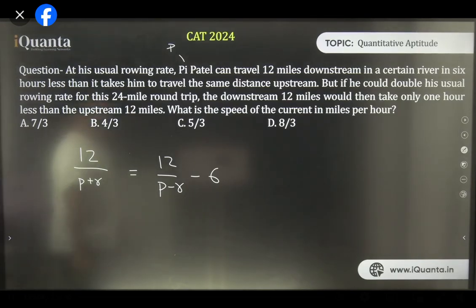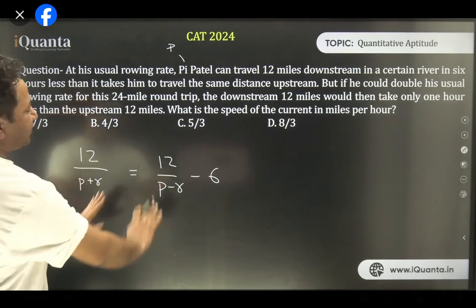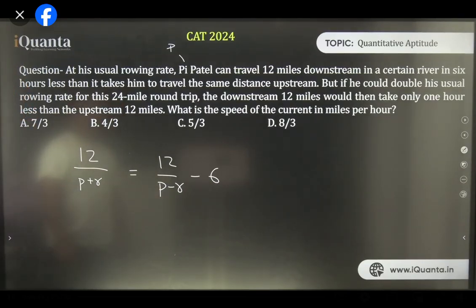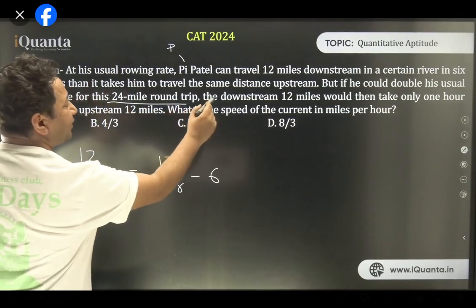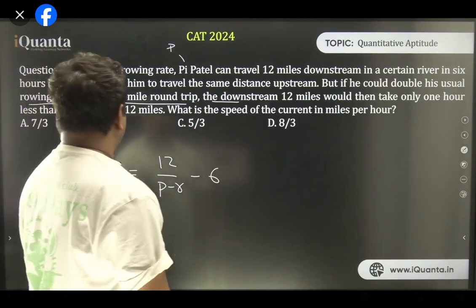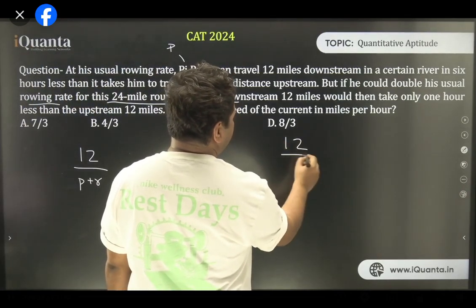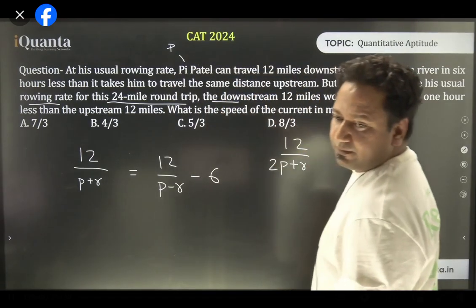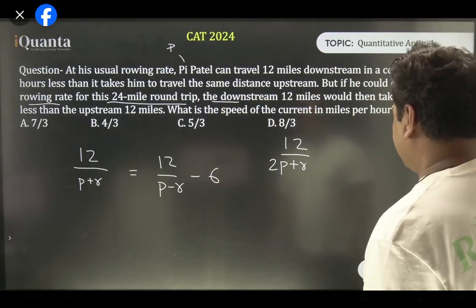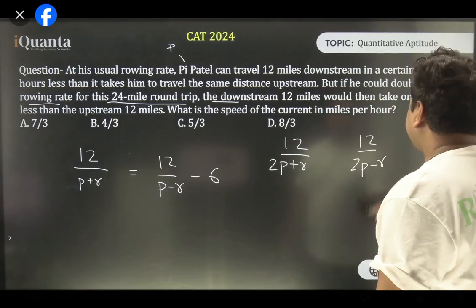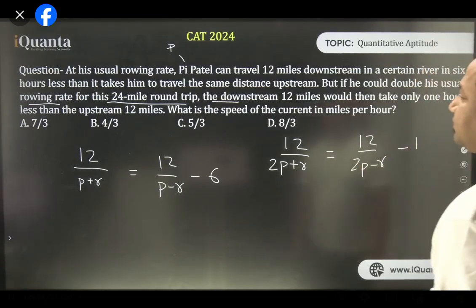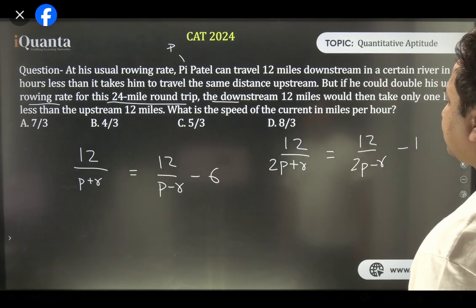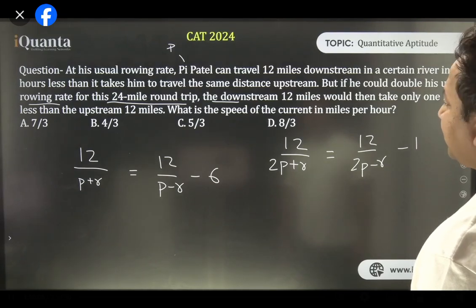Is that clear? So Pi Patel travels downstream, he takes this much time. Travels upstream, takes this much time. But if he could double his usual rowing rate, that means now his speed becomes 2p. For his 24-mile round trip, the downstream 12 miles would then take only 1 hour less. So it is 12 upon 2p plus r downstream, and upstream 12 upon 2p minus r. Downstream would take only 1 hour less than upstream. What is the speed of the current in miles per hour?